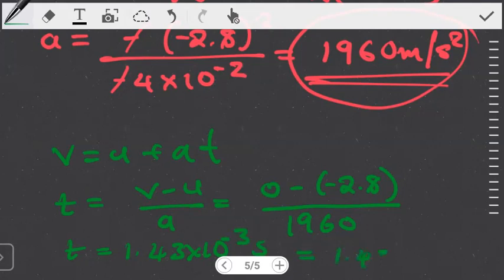So when you look at that value, we're now seeing two things. Our acceleration was equal to 1960 meters per second squared, and our time, in terms of how long it took this object, or the boy, this child, to stop, is 1.43 milliseconds. So the child takes about 1.43 milliseconds.